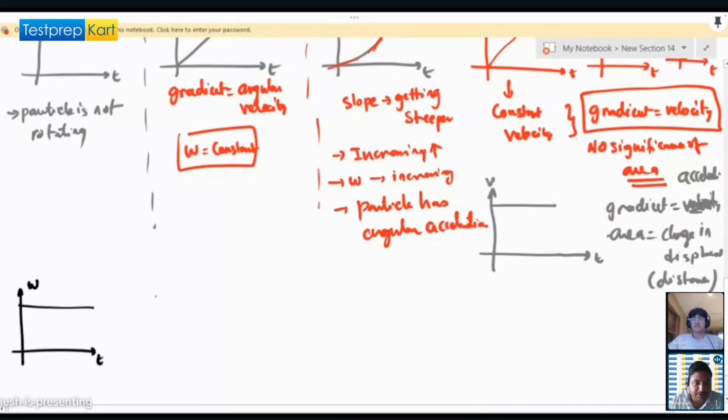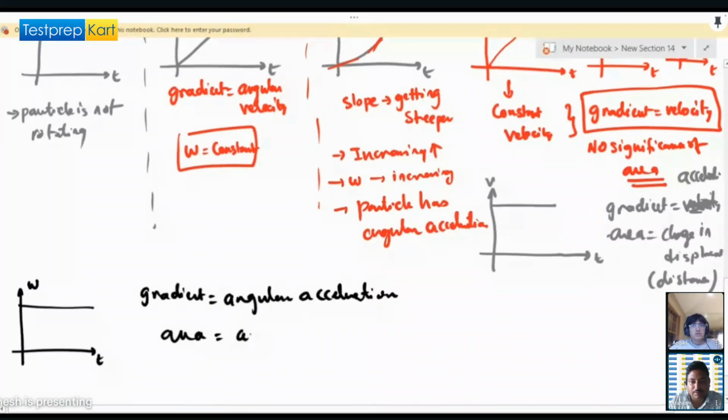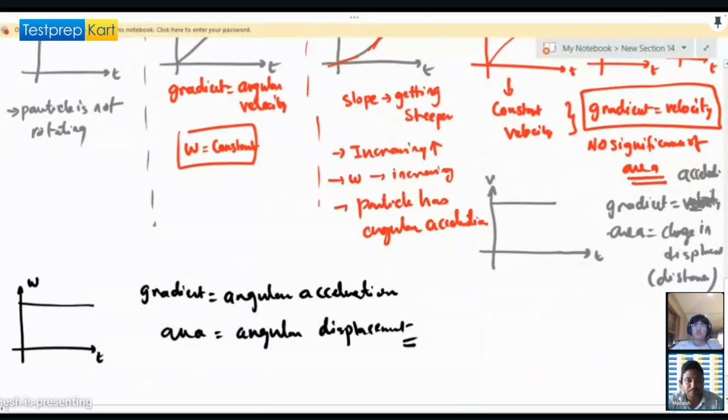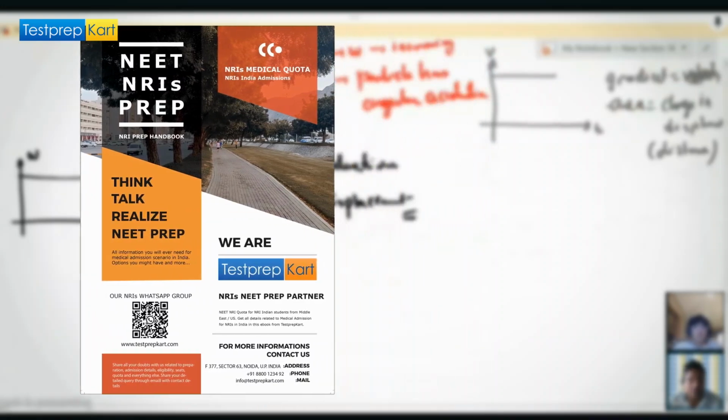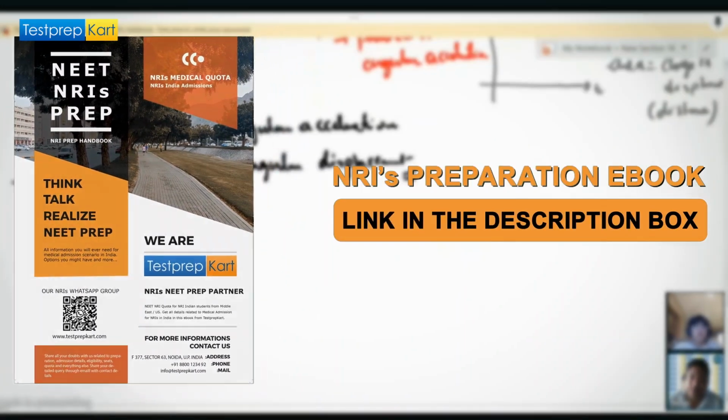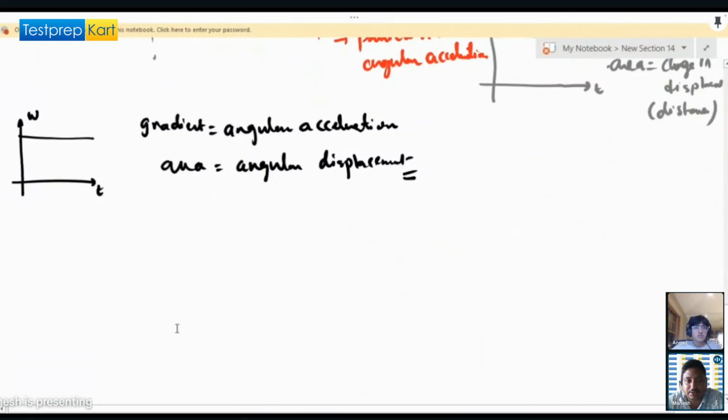In this, the gradient will tell us the angular acceleration, and the area will tell us the angular displacement.